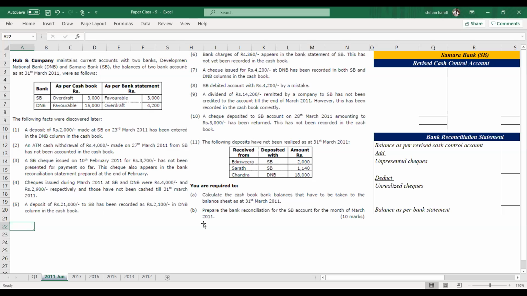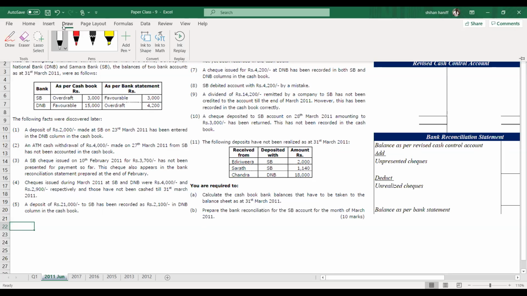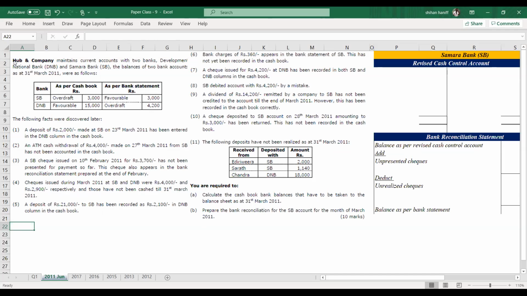This is a big question. Hub and Company maintains current accounts with 2 banks. Up to now we have done questions with 1 bank. Now this is a question with 2 banks.